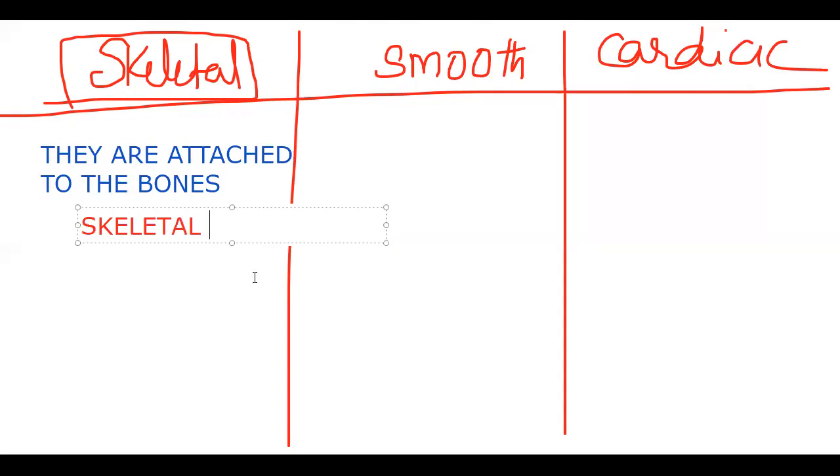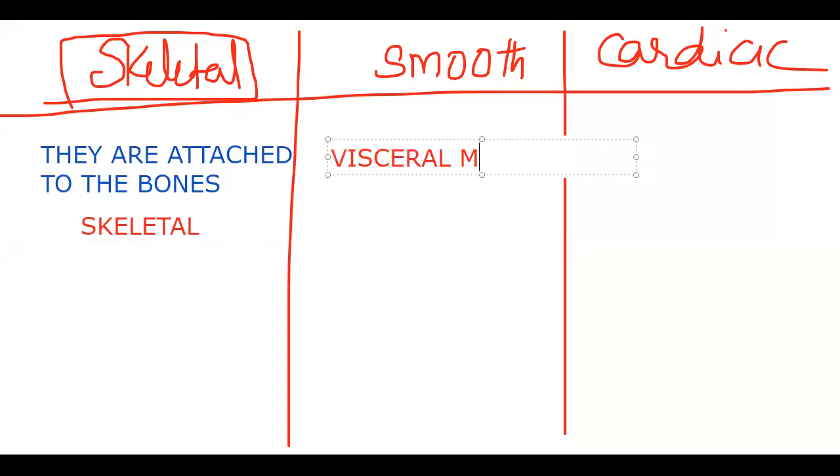Then next, visceral muscle. We used to have a name called visceral muscle. So what is visceral muscle? Why is it called visceral muscle? The smooth muscles are called visceral muscles. Why?